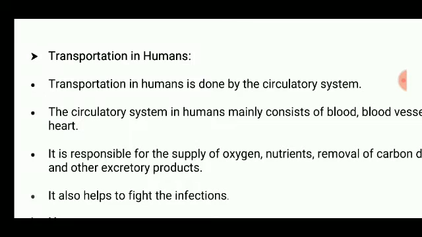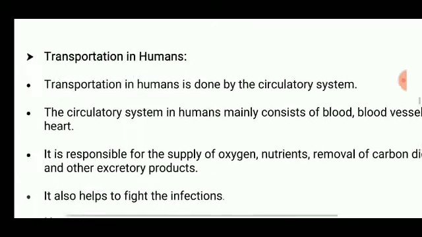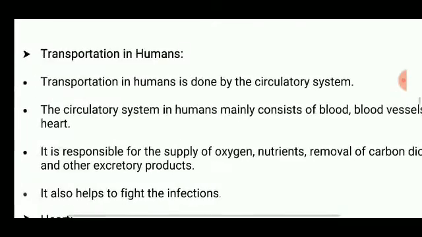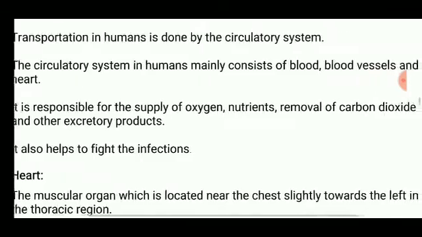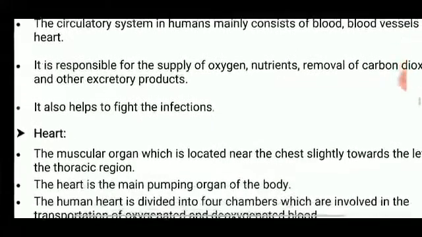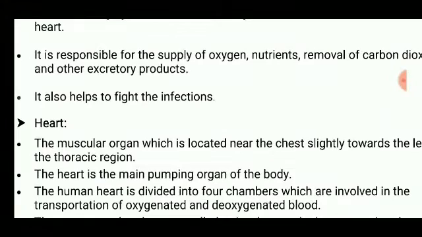The circulatory system in humans mainly consists of blood vessels and the heart. It is responsible for the supply of oxygen and nutrients, and the removal of carbon dioxide and other excretory products. It also helps to fight against any infection.